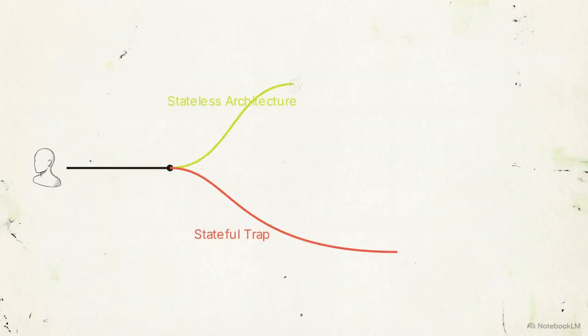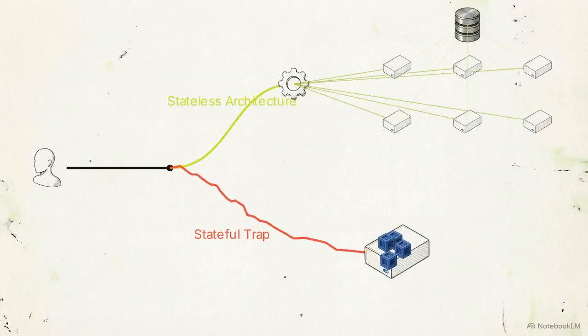This single choice in memory architecture dictates whether an app thrives during growth or suffers a total collapse.